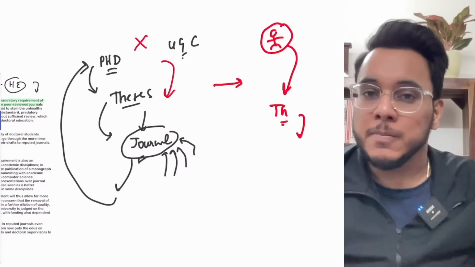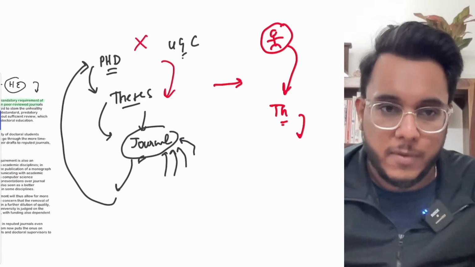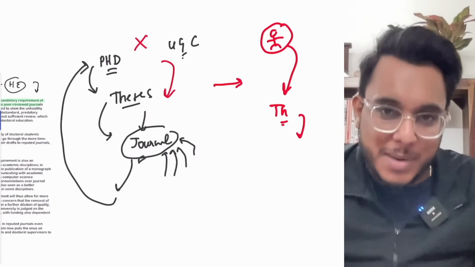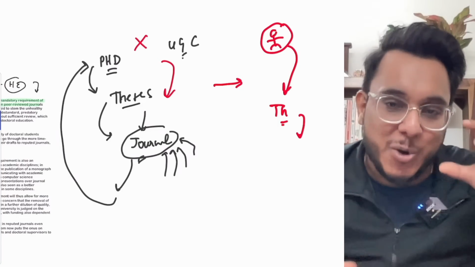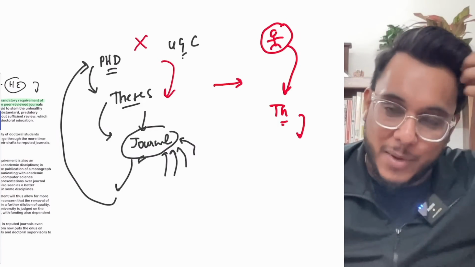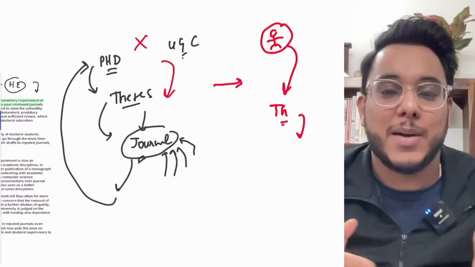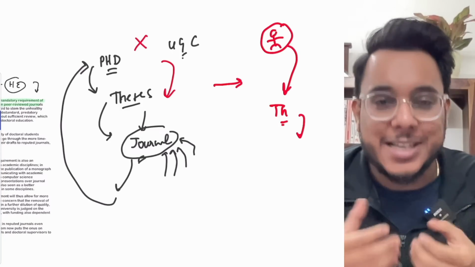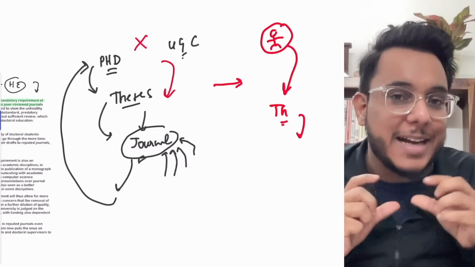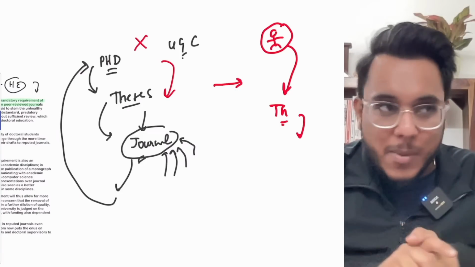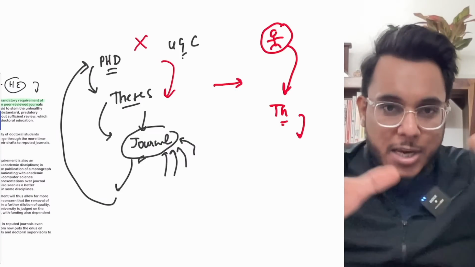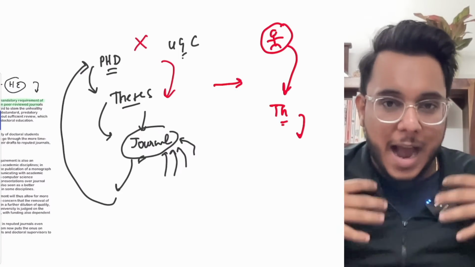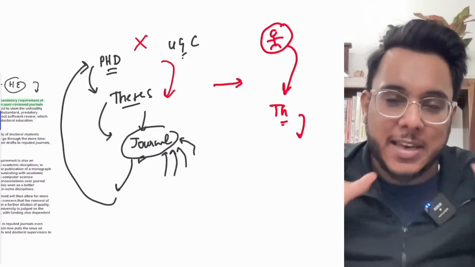For example, tomorrow I can start a journal where I say that all the people who are just doing a PhD to get the title of doctor prefixed before their name, many of whom have no interest in research, can send their thesis to me. I will publish it in my own Thinking Palette journal.